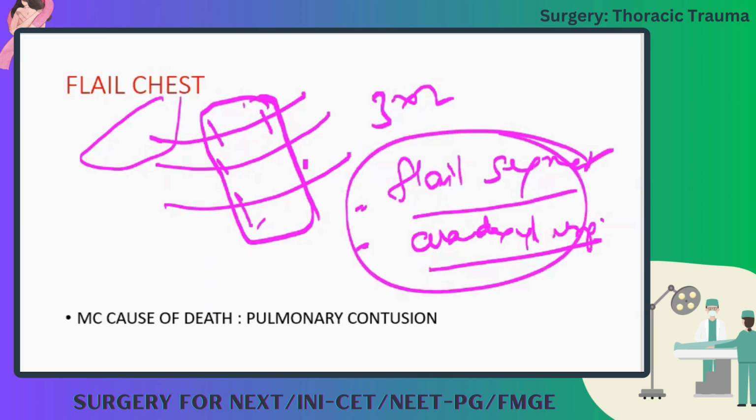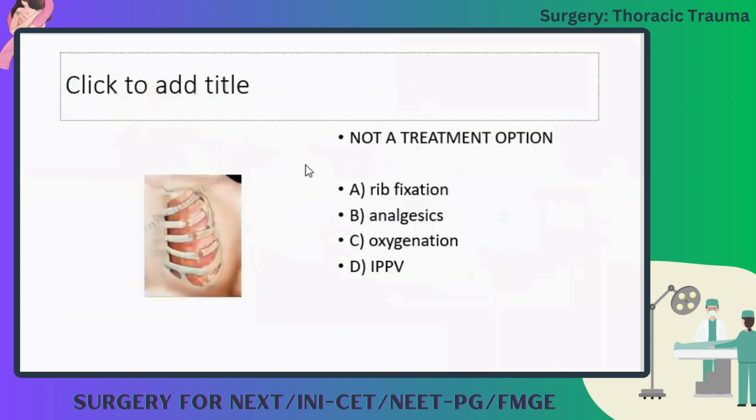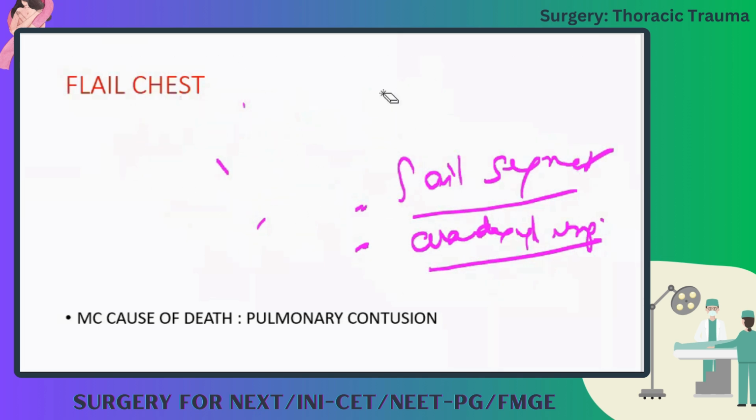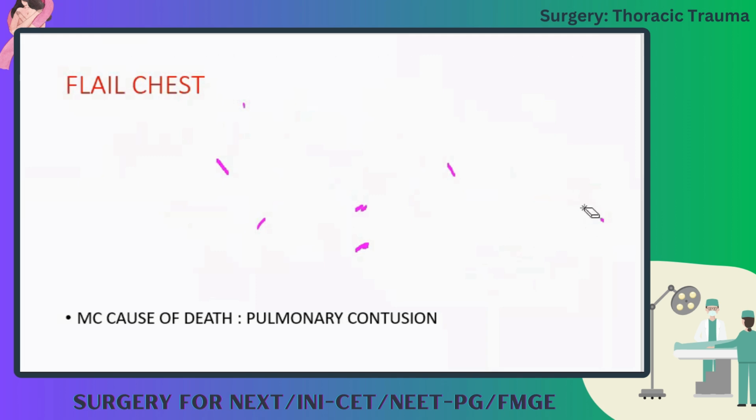Yesterday we have seen one paradoxical thing. What is that? Paradoxical aciduria. In which condition have you seen that? Obstruction. Which obstruction? Gastric outlet obstruction. Okay, good.